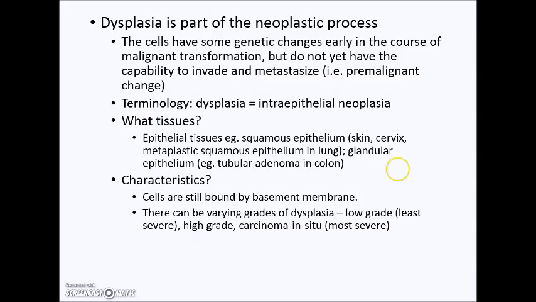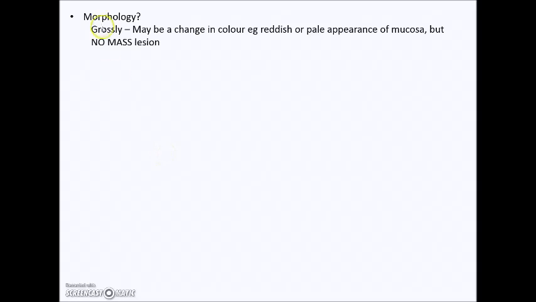And the highest grade of dysplasia, the most severe instance, would be carcinoma in situ, generally appreciated as the one with the highest risk of progression to invasive carcinoma. In terms of morphology, we must remember that, again, grossly, we generally don't see anything. Certainly there is no mass. There may be a change in color because the mucosa may appear a little bit reddish or paler, but there is no mass lesion. Microscopically, we do see some similar features to malignant cells, such as increased NC ratios, irregular nuclear membranes, prominent nucleoli, increased mitosis, hyperchromasia, and so on and so forth.